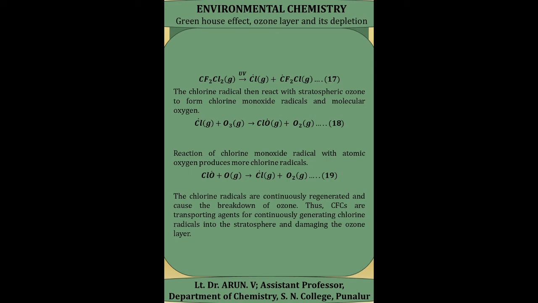That is, ClO plus O gives Cl plus O2. The chlorine radicals are continuously regenerated and cause the breakdown of ozone. Thus, chlorofluorocarbons are the transporting agents for continuously generating chlorine radicals in the stratosphere and thus damaging the ozone layer.